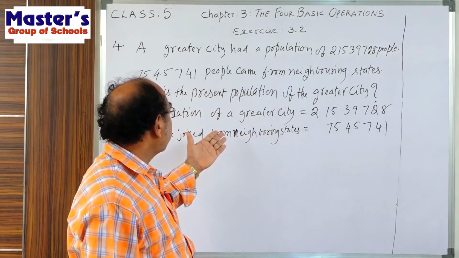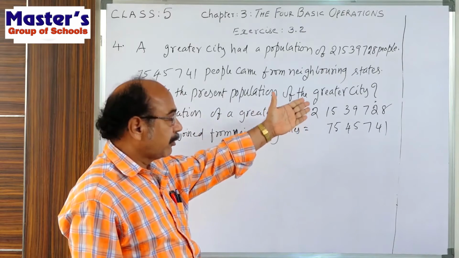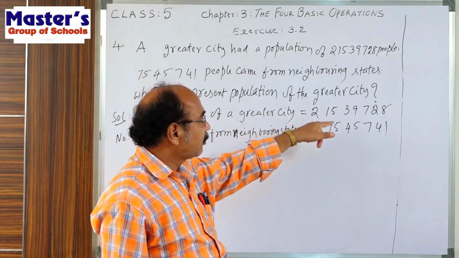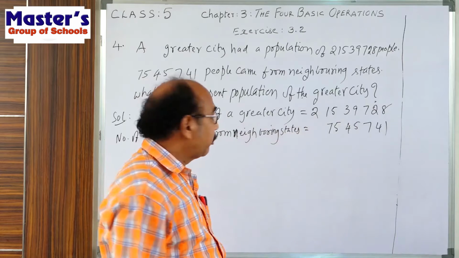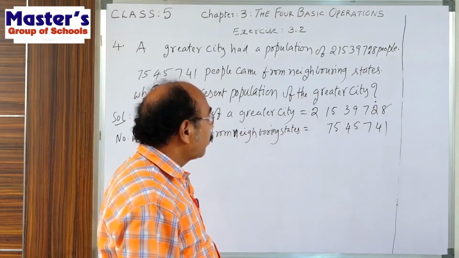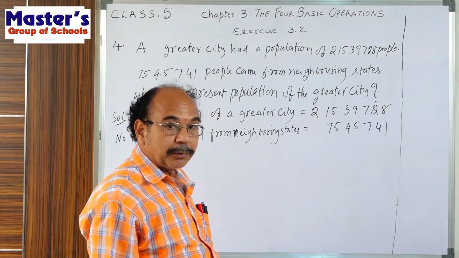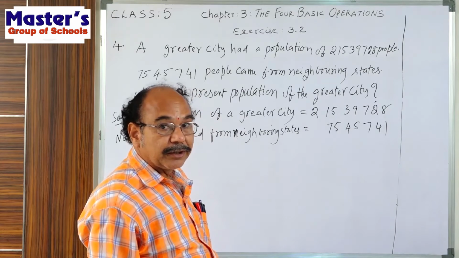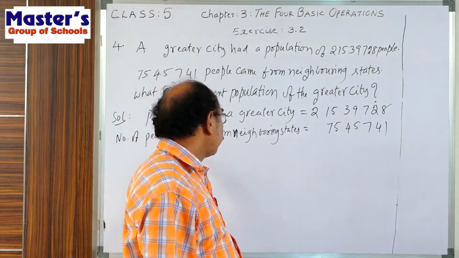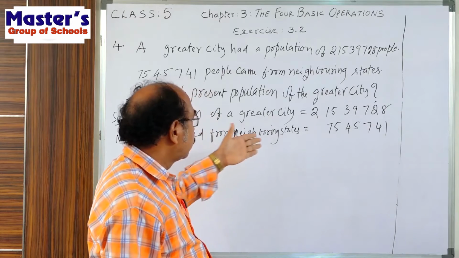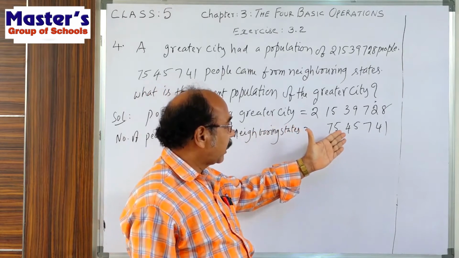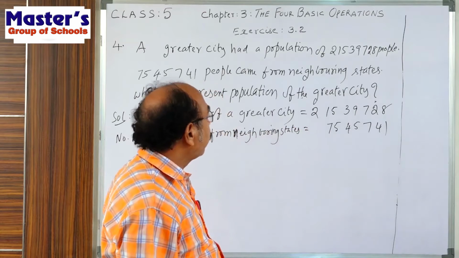Where in the beginning, in the greater city, how many people are there? That one. That is 2 crores 15 lakh 39,720. Now what happened from the other states, that means neighboring states, some more people were joined. How many were joined from the neighboring states? 75 lakhs 45,740.